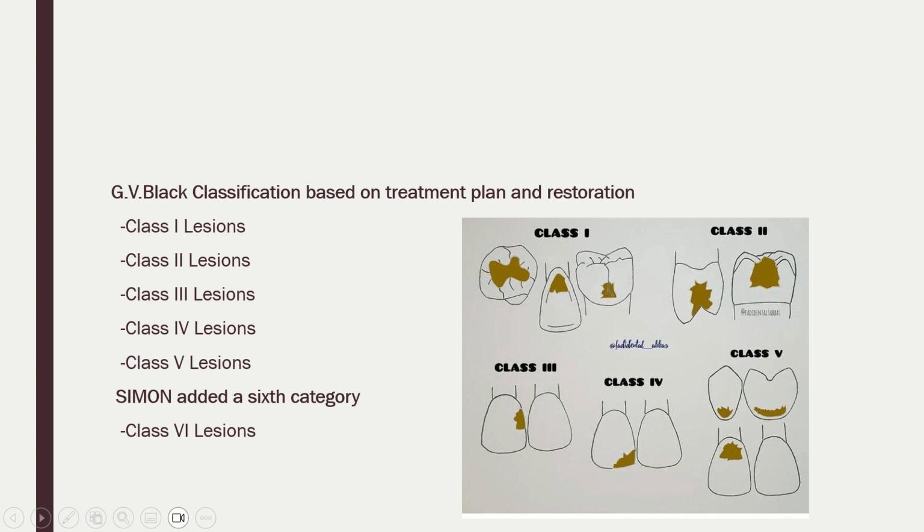Class 5 is on the gingival third of the buccal and lingual aspect of all the teeth, either posterior or anterior. Then Simon added class 6, that is on the occlusal cuspal height of the teeth or the incisal edge of the anterior teeth.